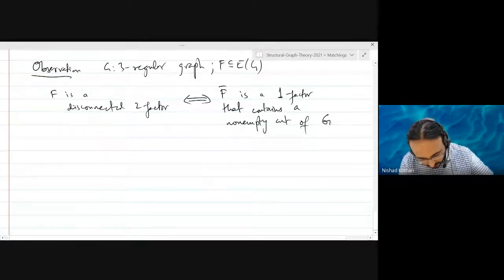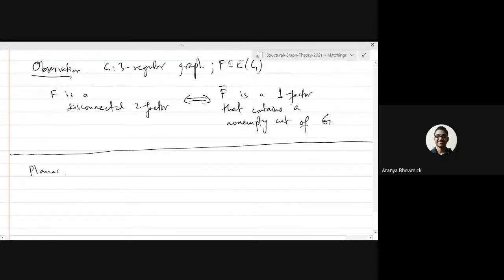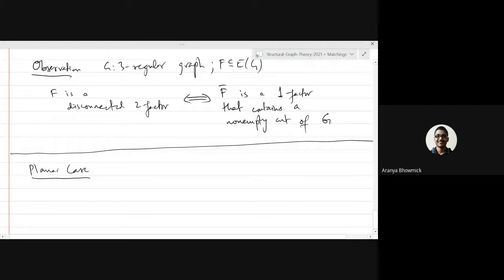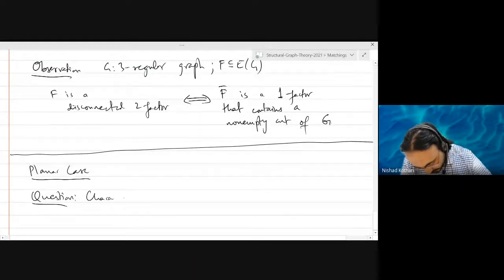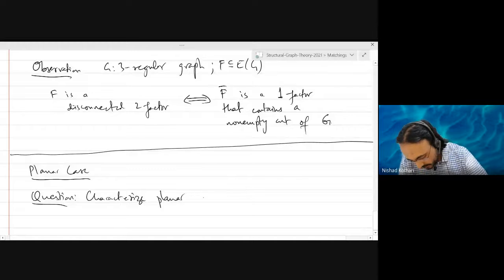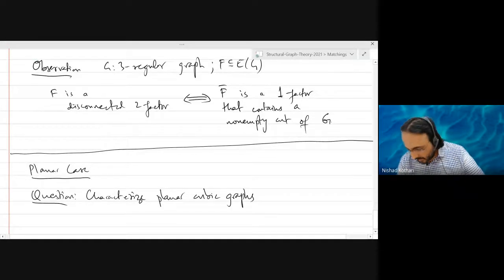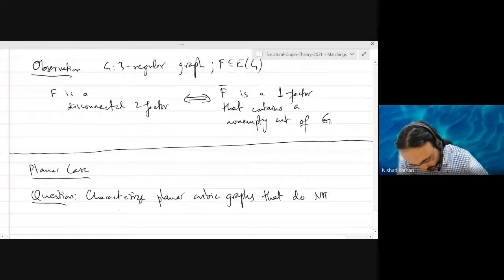The three regular planar graphs which have disconnected two factors have been characterized. So the question is, characterize the planar cubic graphs that do not have a disconnected two factor.